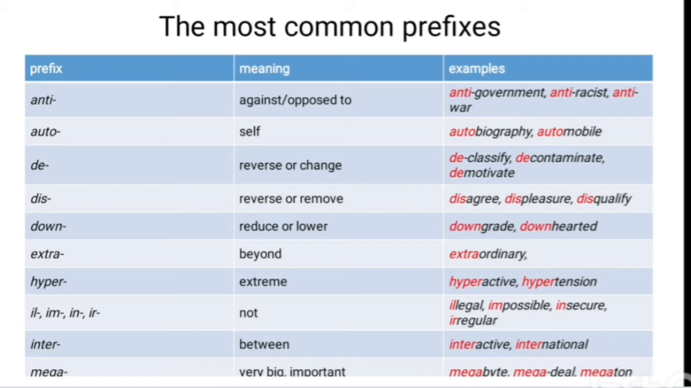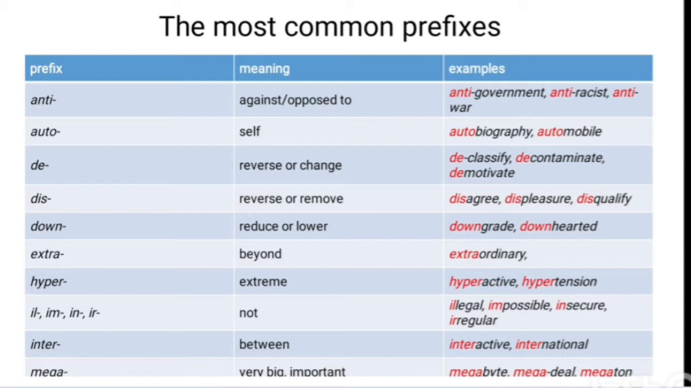And the next is inter. Interactive, international, means between. For example, nowadays many teachers are using interactive teaching methods. Interactive describes a system or a computer program which is designed to involve the user in the exchange of information. The next prefix, mega. Mega means very big or very important. For example, the word byte, we add prefix mega, megabyte.